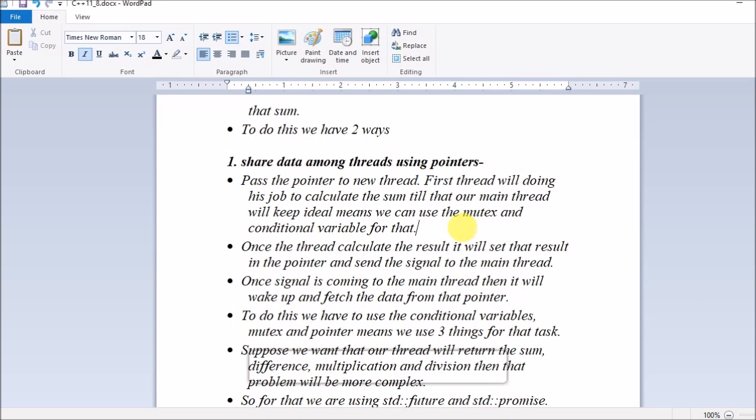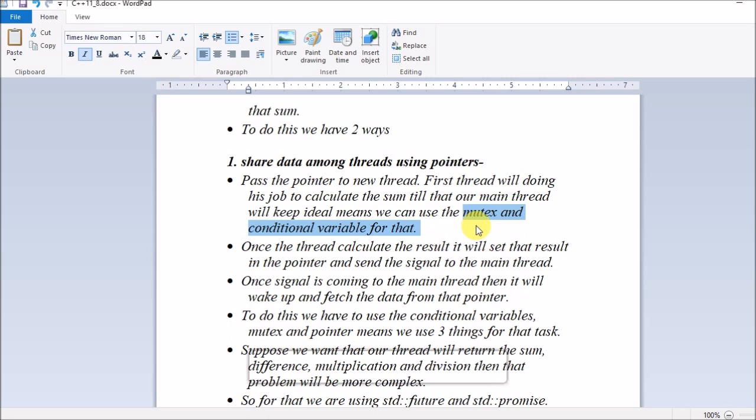Once the subthread calculates the result, it can send a signal to the main thread. So we can simply use the mutex and condition variable to achieve this. We want the sum operation to be done by the subthread, and we want the main thread to hold till the subthread completes it.